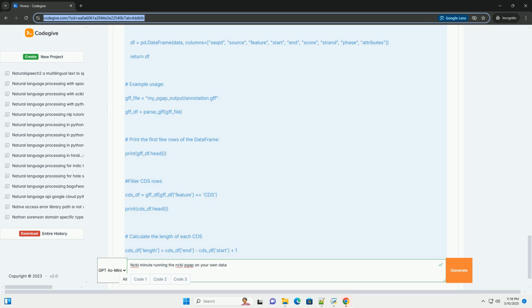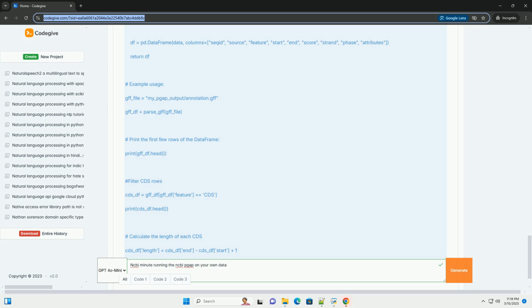7. Troubleshooting. Check the error messages. If PGAP encounters an error, it will print an error message to the terminal. Read the error message carefully to understand the problem. Check the log files. PGAP generates log files in the output directory. These files can contain more detailed information about the errors.